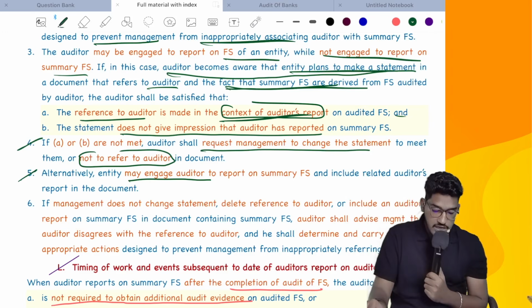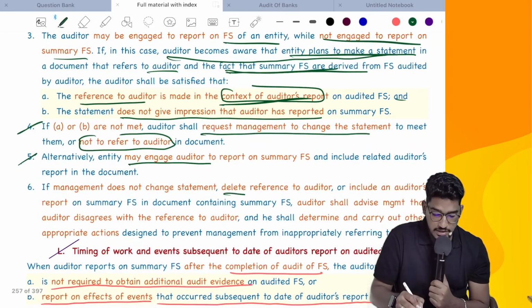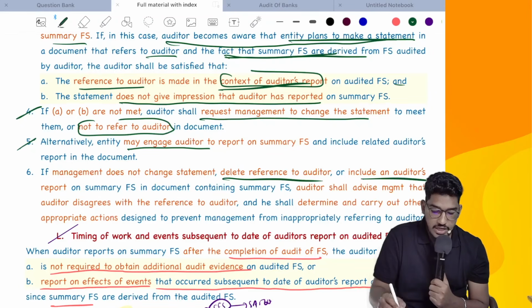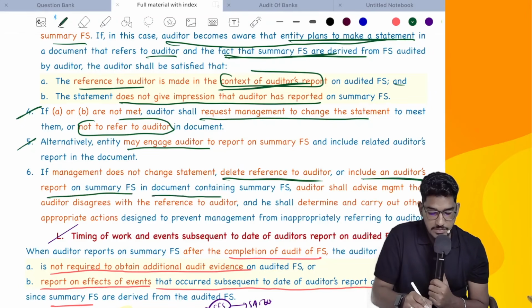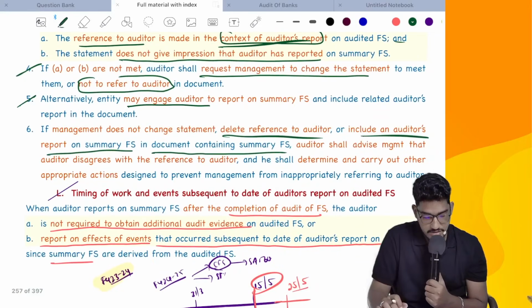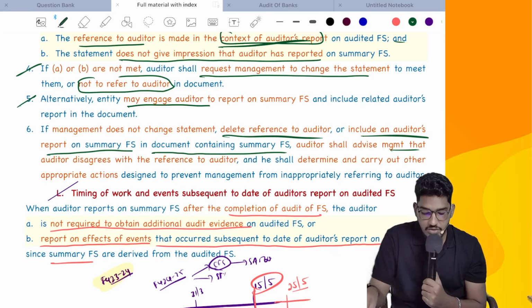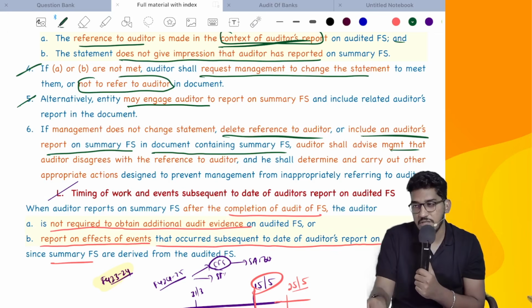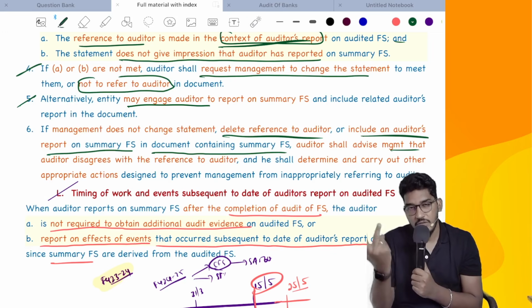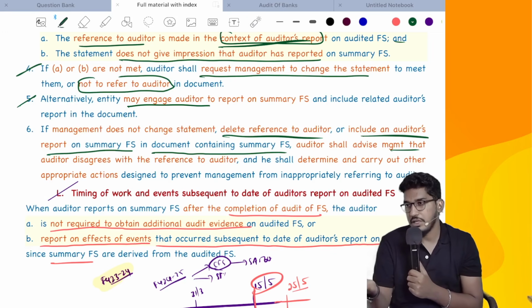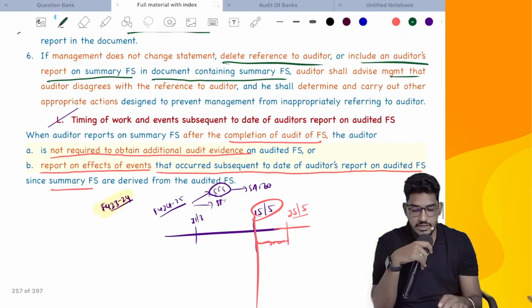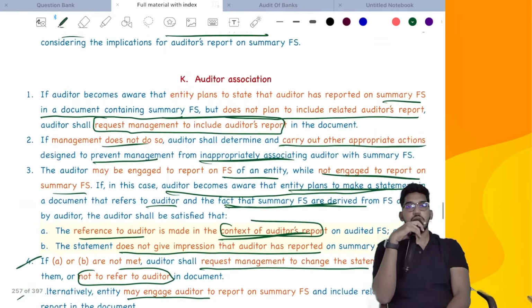Next. If management does not change the statement, delete references to the auditor, or include an auditor's report on summary financial statements in a document containing summary financial statements, the auditor shall advise management that the auditor disagrees with such references and shall determine and carry out other appropriate actions. Once again, what could be other appropriate action? Communicating with the regulatory authorities, giving a public announcement, whatever action you feel is appropriate, take that action.